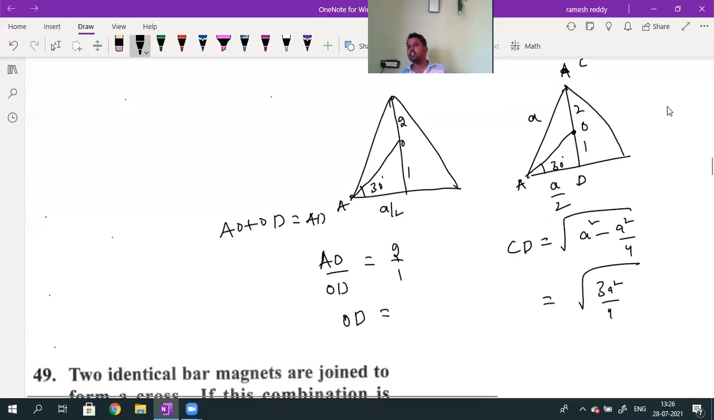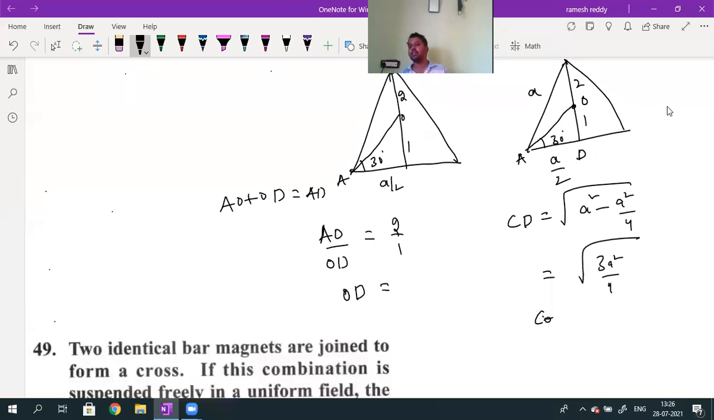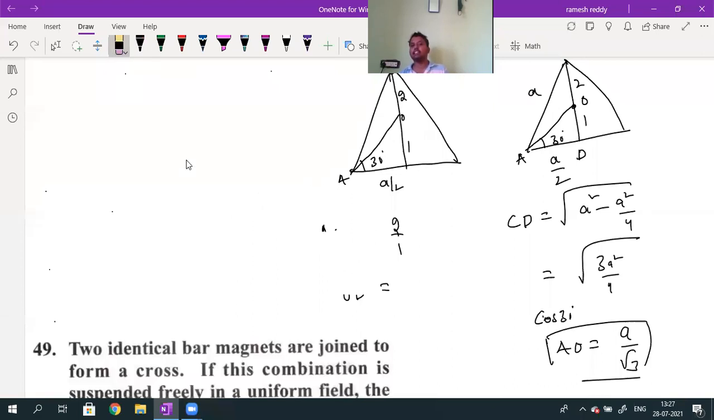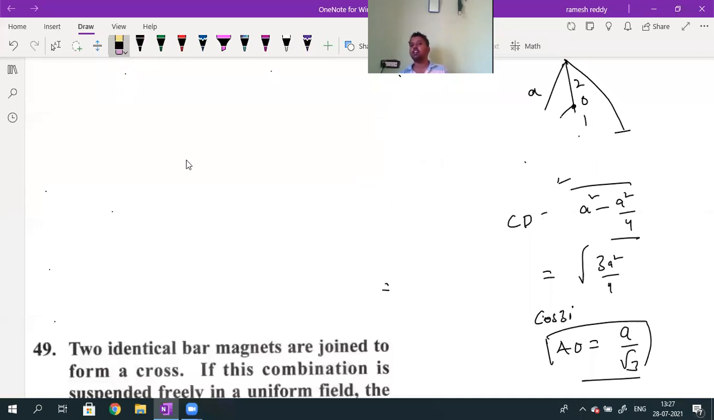By using this geometry, with the cos 30 degrees value, you can find out the AO value. What is the AO value? AO value will be equal to a divided by root 3. Is it okay now? What is the distance of each vertex from the equilateral triangle centroid? From the centroid, each vertex is at a distance of a divided by root 3. So using this geometry, the AO value will be equal to a divided by root 3. Okay?